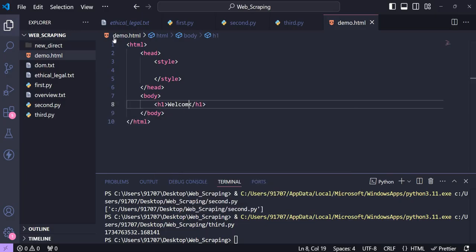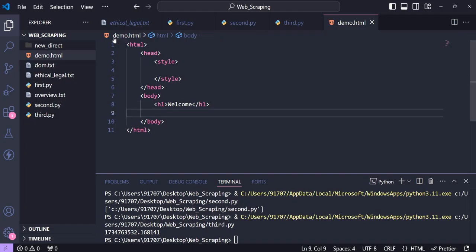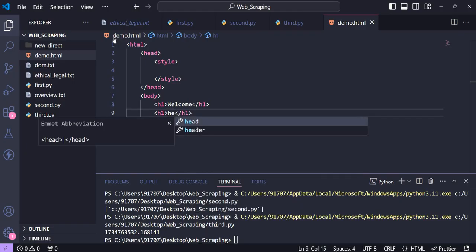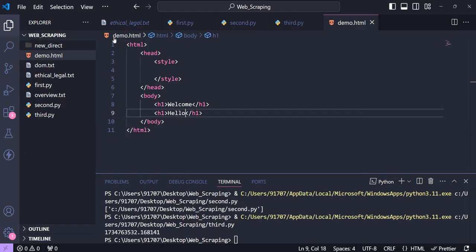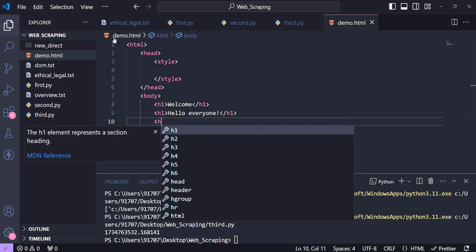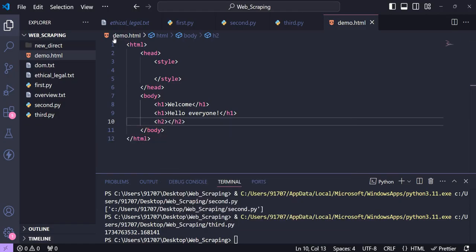So let me do this: in the body I'll create one h1 tag, and in this h1 tag I'll write welcome. Then I'll take one more h1 tag, and in this I'll write hello everyone. Then I'll take an h2 tag and I'll write this is a sample paragraph.